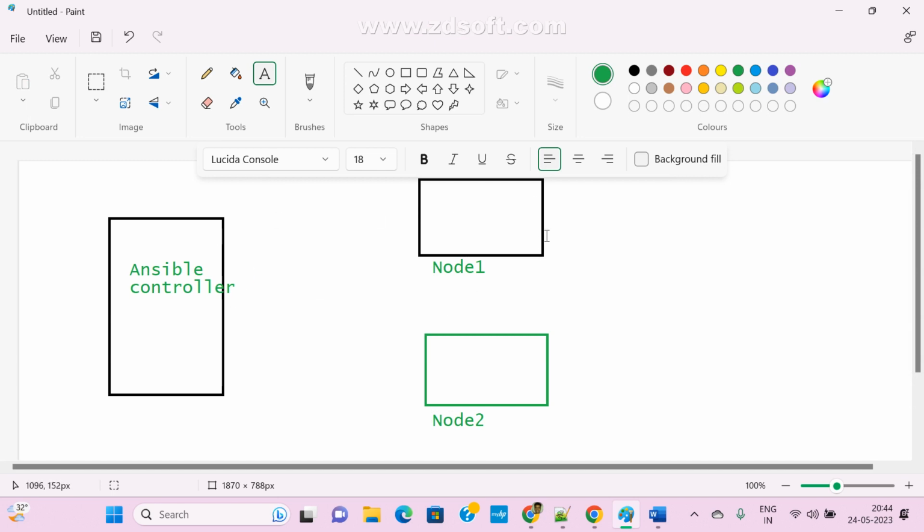Now I have three machines. We can pick any machine. If I install Ansible on it, that is treated as the Ansible server. If you do not install Ansible, these two are the worker nodes.